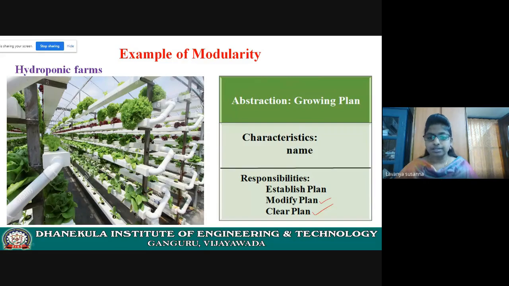I hope you understood. Once again, see the growing plan abstraction. In the examination, you need to explain what a hydroponic farming system is. Next, you need to take this abstraction and explain it. Just as I explained the example on the 15th day, in that way, you need to explain. After drawing it, you need to explain all those things.